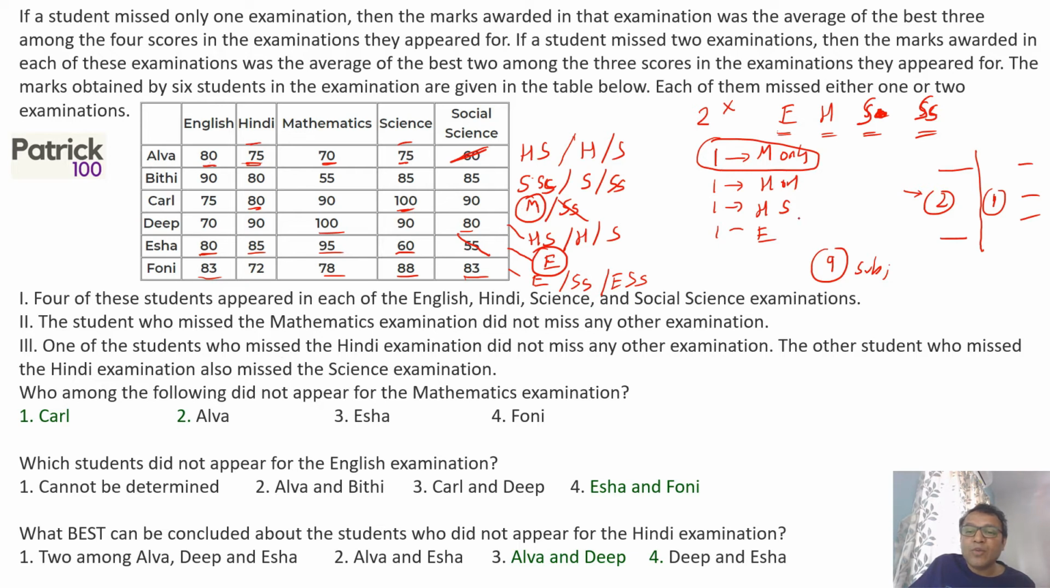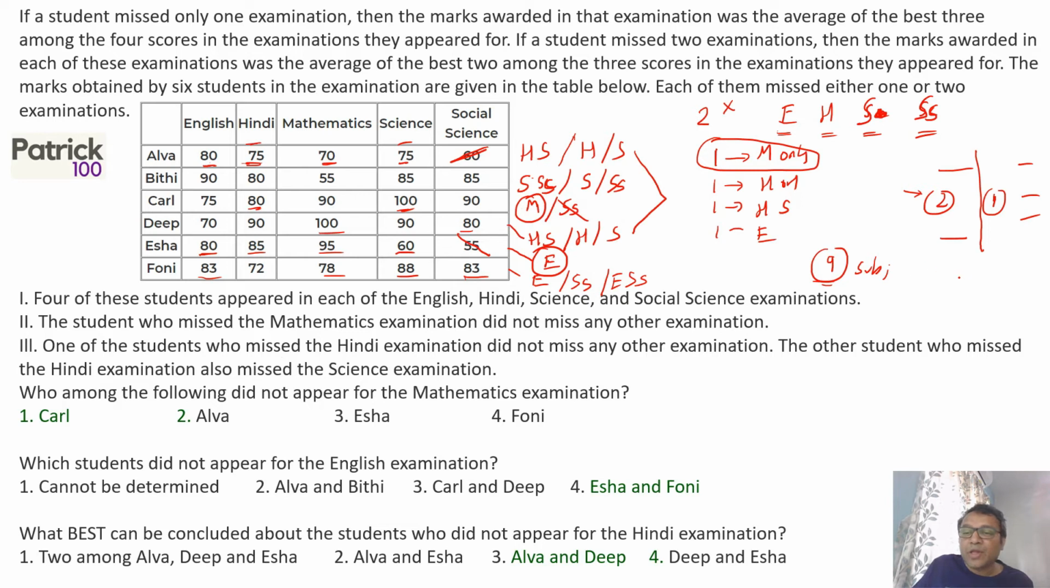They also mentioned that 1 will be Hindi only. So one of these two, that is A or D, will be either Hindi only, and the other one will be Hindi and science. Okay, the rest have to be 2 subjects. Remember, total 9. If I include Carl as 1, and Isha as 1, 2 is gone. One of Alva and Deep will be only Hindi and science.